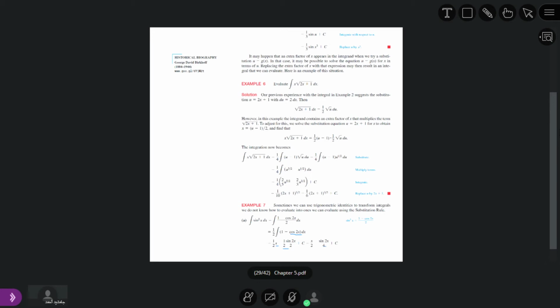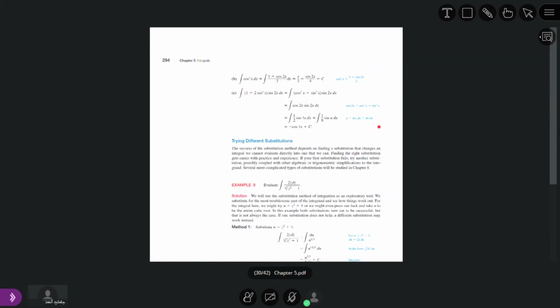So that is why the answer is x divided by 2 minus sine 2x divided by 4 plus some constant. So if we have sine square x, similarly if we have cosine square x, we use the other formula.